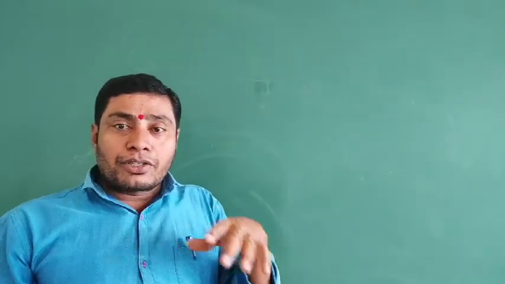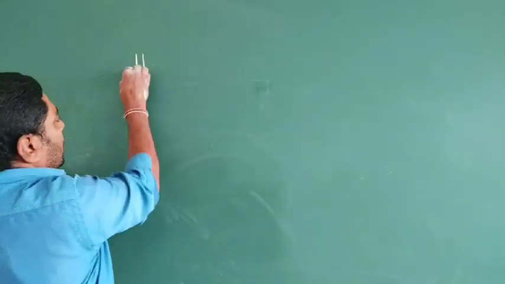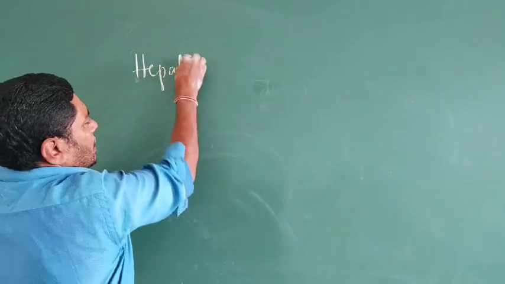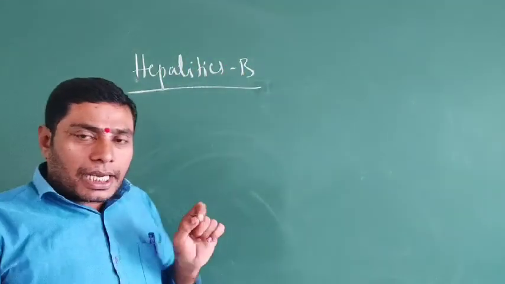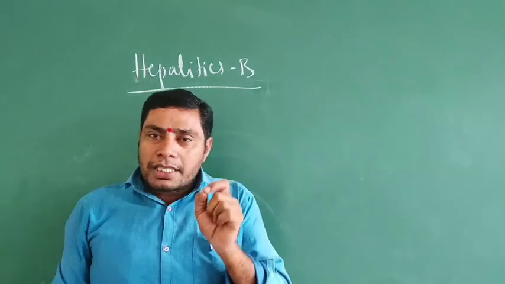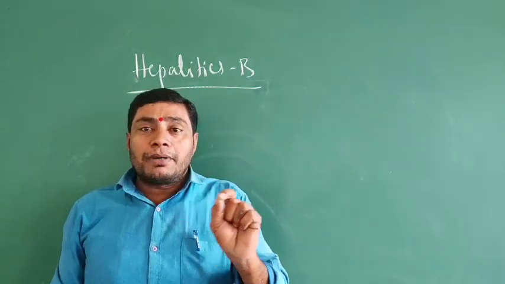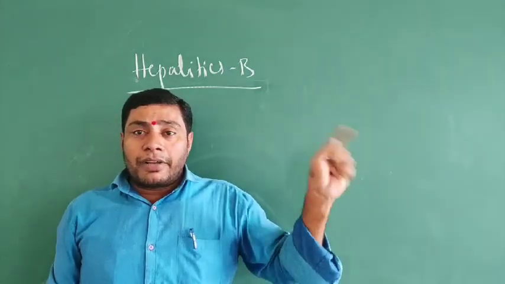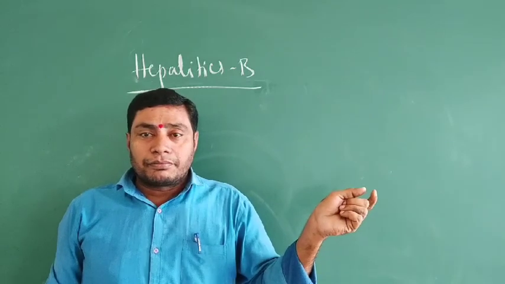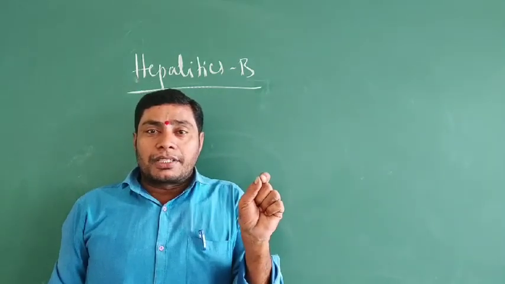In AIDS and hepatitis B, the diseases are not only transmitted by sexual intimacy, they are transmitted by other ways, the blood transfusion and used needles.